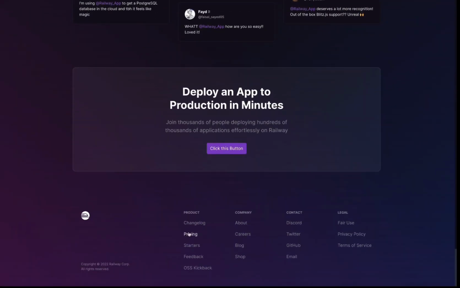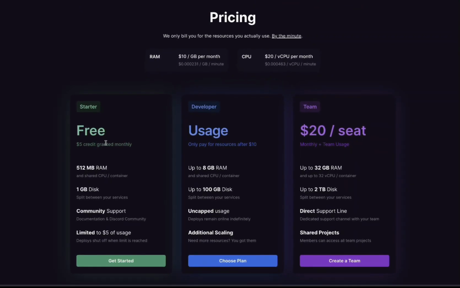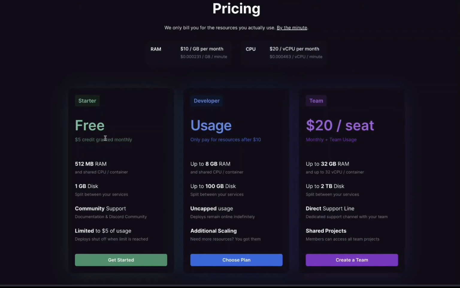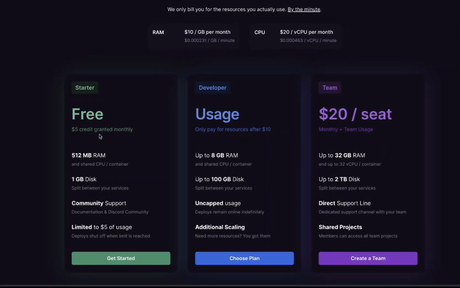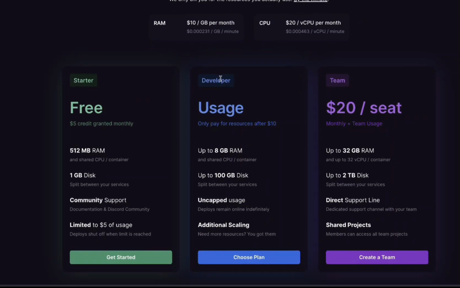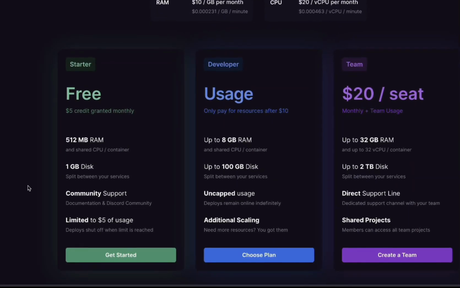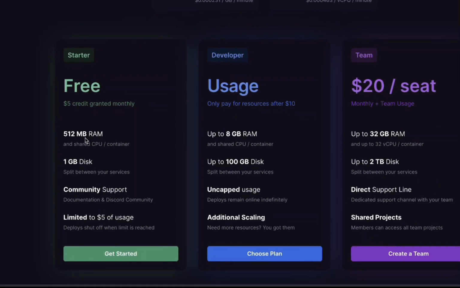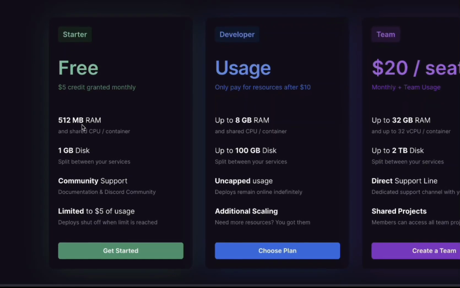Now, in terms of their pricing, you get a $5 credit granted to you monthly, which means if that credit runs out, then you're going to have to pay. Or you can choose the developer plan and just pay $10, and you get access to a lot of this. And again, you can use this to deploy your application for free if you're just working on a simple project and want to get it out there. Then this is another great option.